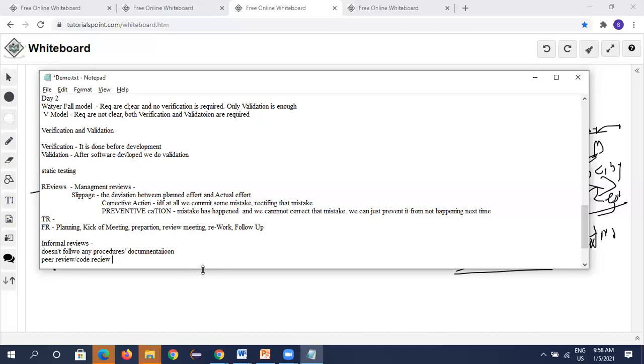Code review. What is a code reviewer? Two developers are there, and one does his part of coding. In coding there are certain standards, meaning how the field names should look, how we name the tables, and what taglines we add when we develop a module.